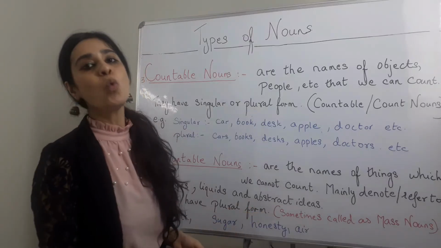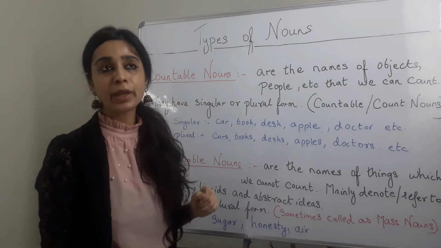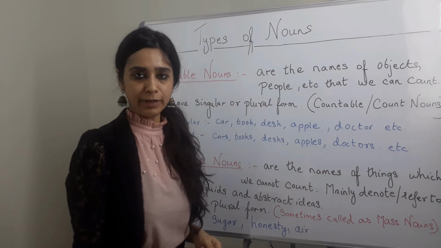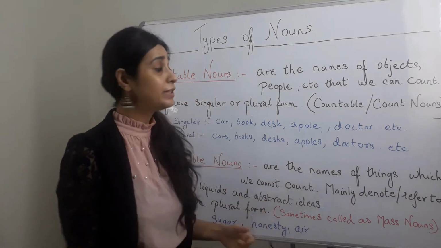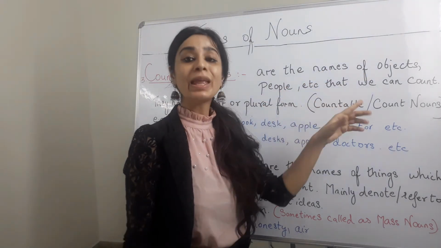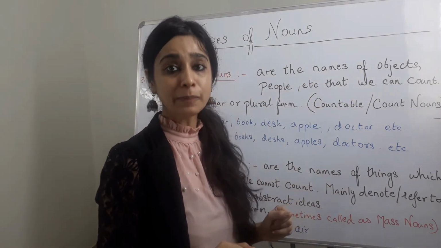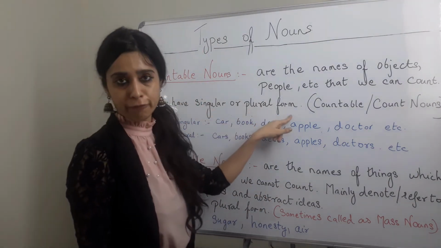Okay, so let's move on to the next type of noun, and that is countable noun. Now, what are countable nouns? Well, countable nouns are the names of objects, people, etc. that we can count. They have singular or plural form.